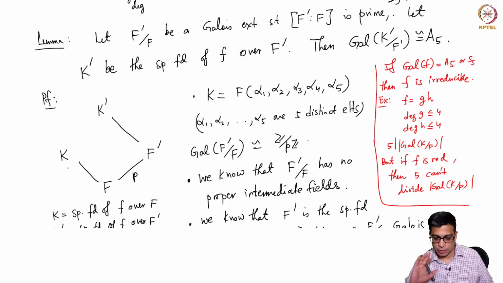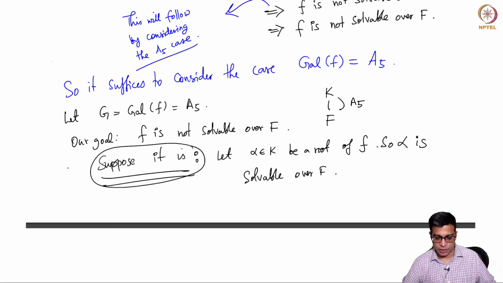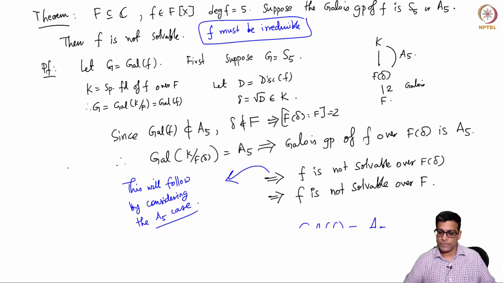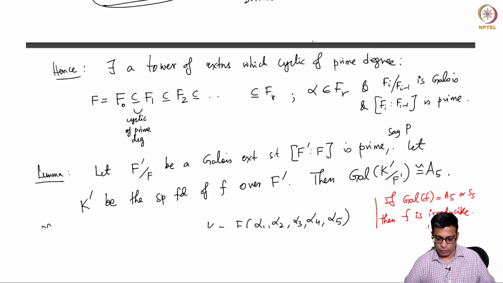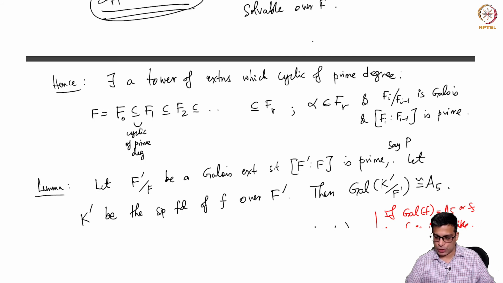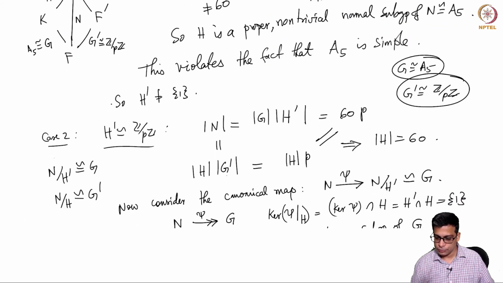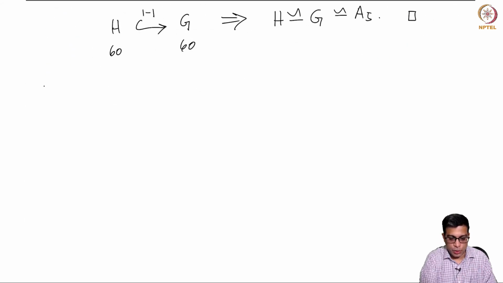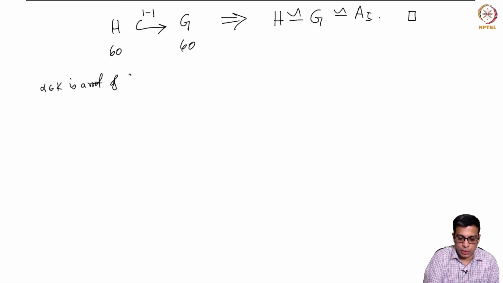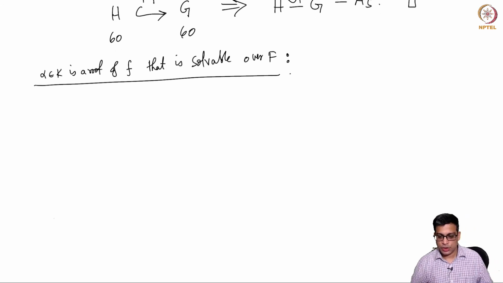Now, you may have forgotten the original situation. What is it that we have? We want to prove that f is not solvable. We assume to the contrary that f is solvable and we have this tower. Okay. So let us now copy this tower. So if alpha in K is a root of f that is solvable, right? So for a contradiction we assumed this. So we have a tower like this.